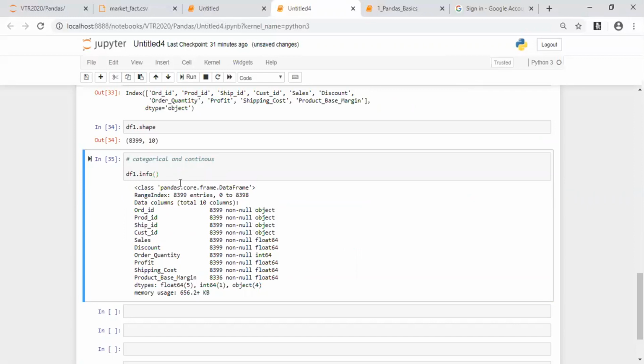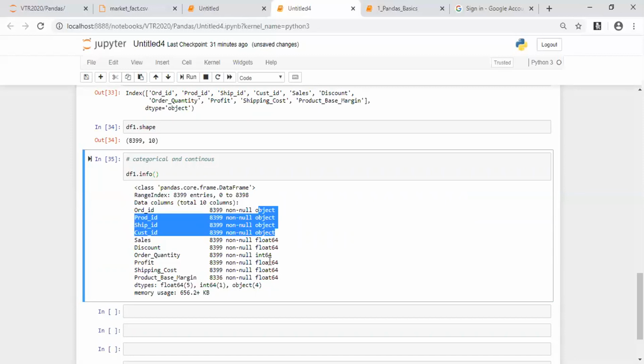If I execute the info function and the output is of object type, then we call it categorical data. If the output is either float or int, then we call it continuous data. So this is how we understand which data is categorical and which data is continuous. Why is it so, Vinay? Is it really required to understand categorical and continuous?